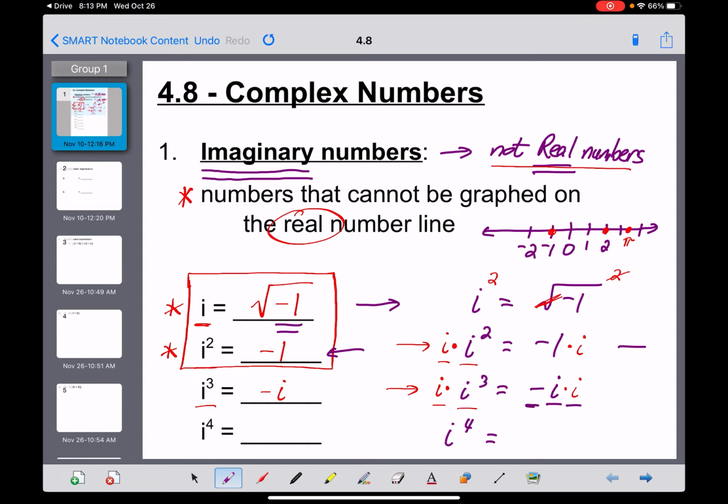But there's still this negative out in front, guys. So this is the opposite of -1, which equals +1. So i to the 4th is 1. Some weird concepts right here, everybody, but everything we have now is a variation on that.